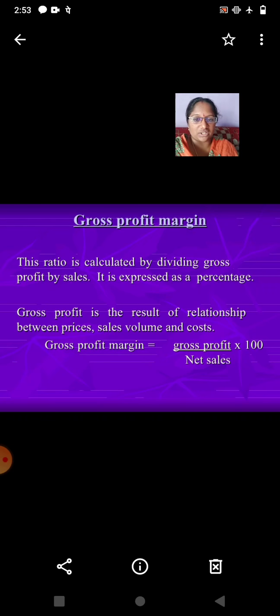Gross profit margin. This ratio is calculated by dividing gross profit by sales. It is expressed as a percentage. Gross profit is the result of the relationship between prices, sales volume and cost. Gross profit margin is equal to gross profit divided by net sales into 100.